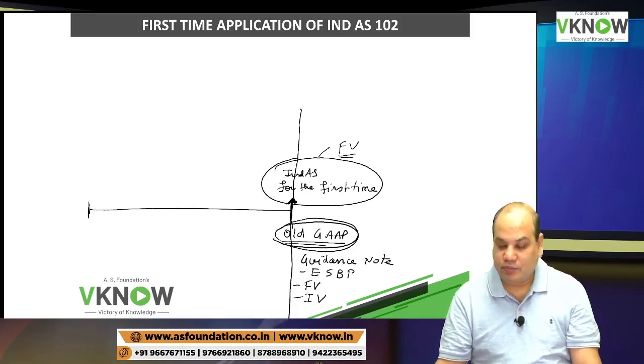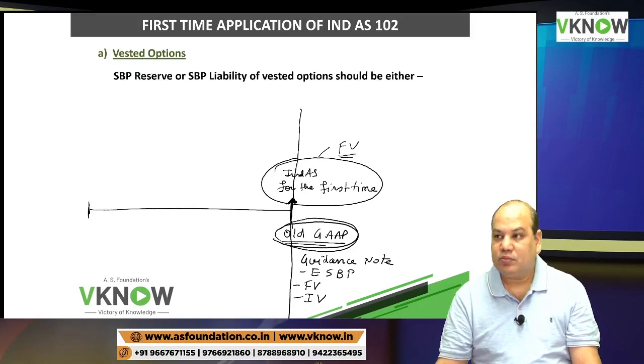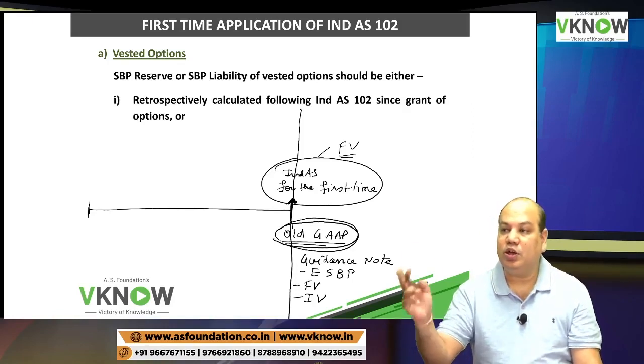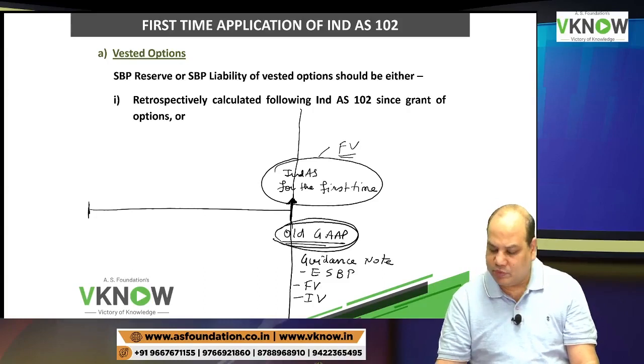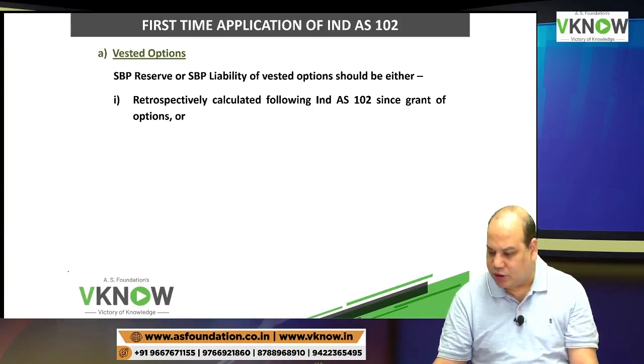Is it right? So what they are saying, since you are applying it for the first time, we will give you some relaxation if the options have already been vested. If the options have already been vested, then some relaxation will be given to you, because now it is already vested.